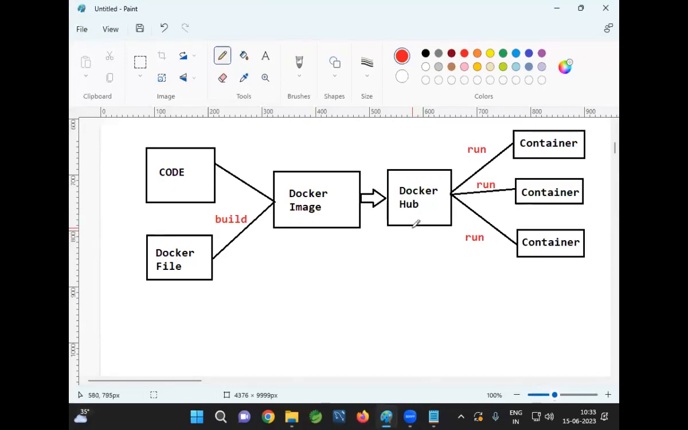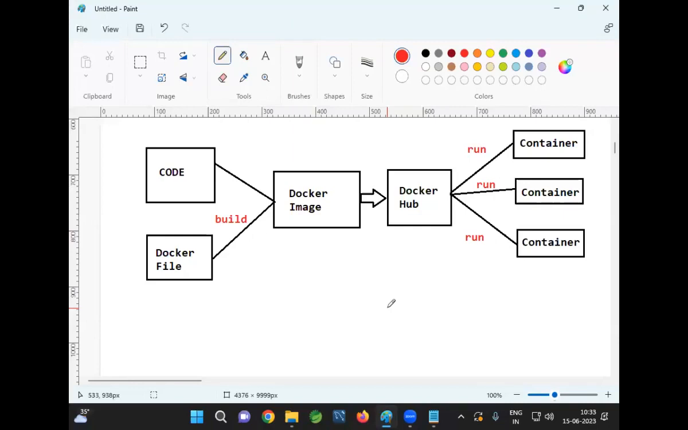Yes. Look at the Docker architecture. Last Sunday, we conducted a workshop on Docker. Did you attend? Yes, sir. No, Docker Compose is a different concept. I will come to that point.